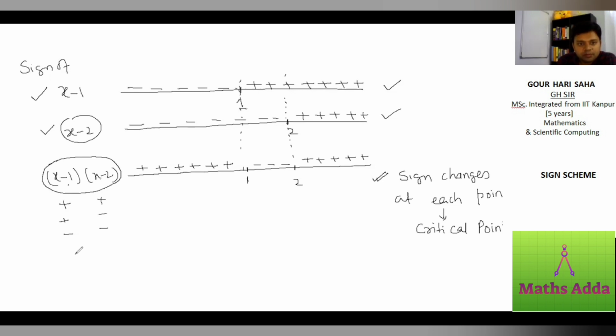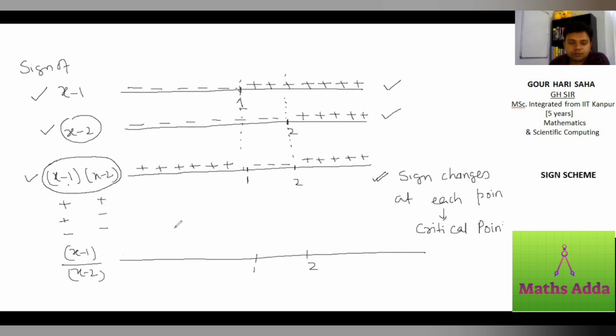Next, I am plotting x minus 1 by x minus 2. So above, 1 and 2 both make it 0, so it is the same as x minus 1 into x minus 2. The critical points are where the function becomes 0 or it becomes undefined. I will write it later on. Now on the right hand side of 2, I see x minus 1 positive and x minus 2 both positive. So positive by positive is positive.